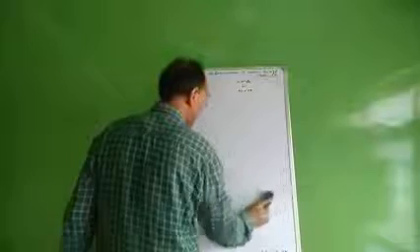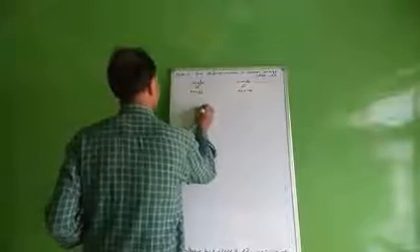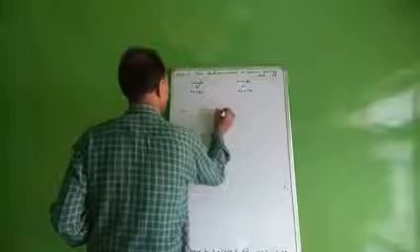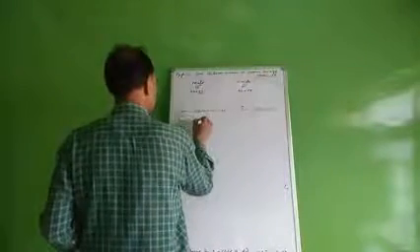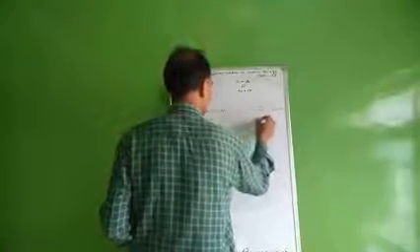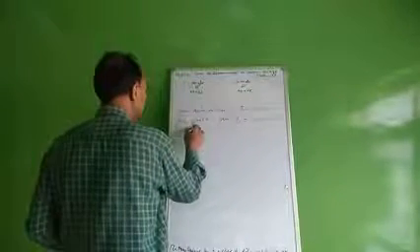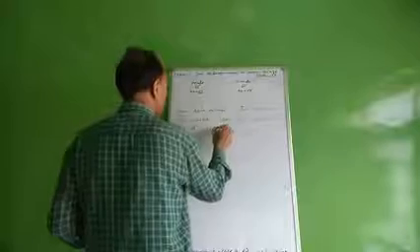First we define the sex determination of human beings. Sex determination is the process by which the sex of a child is determined.